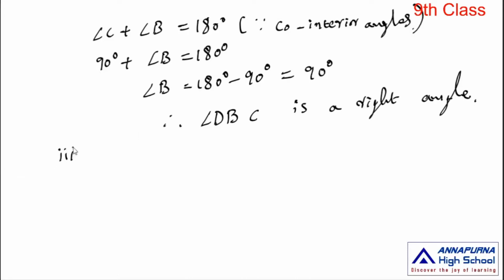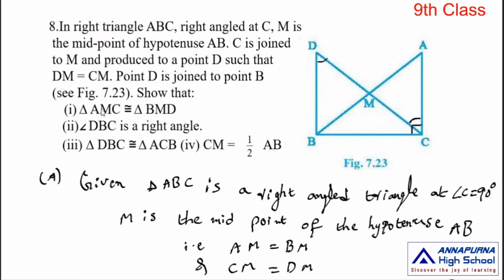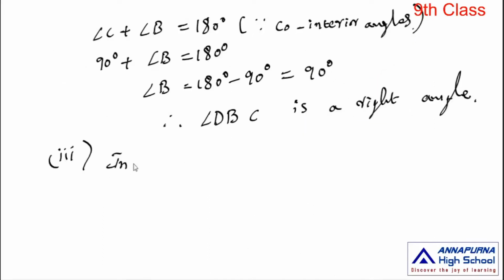Third condition. We have to prove that triangle DBC is congruent to triangle ACB. Triangle DBC and triangle ACB. These two triangles are right angle triangles.